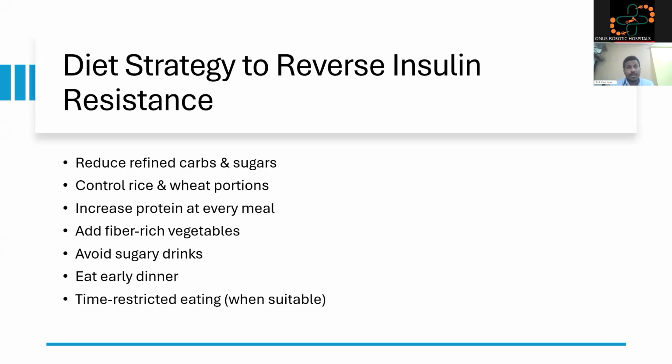Control the portions of rice and wheat, or control the portions of carbohydrates as such. Make sure you follow a calorie restricted diet based on your height and weight. Increase protein in every meal. Add fiber rich vegetables. Avoid sugary drinks. Eat early dinner. Time restricted eating is not for all. Whenever it's suitable, we can advise.